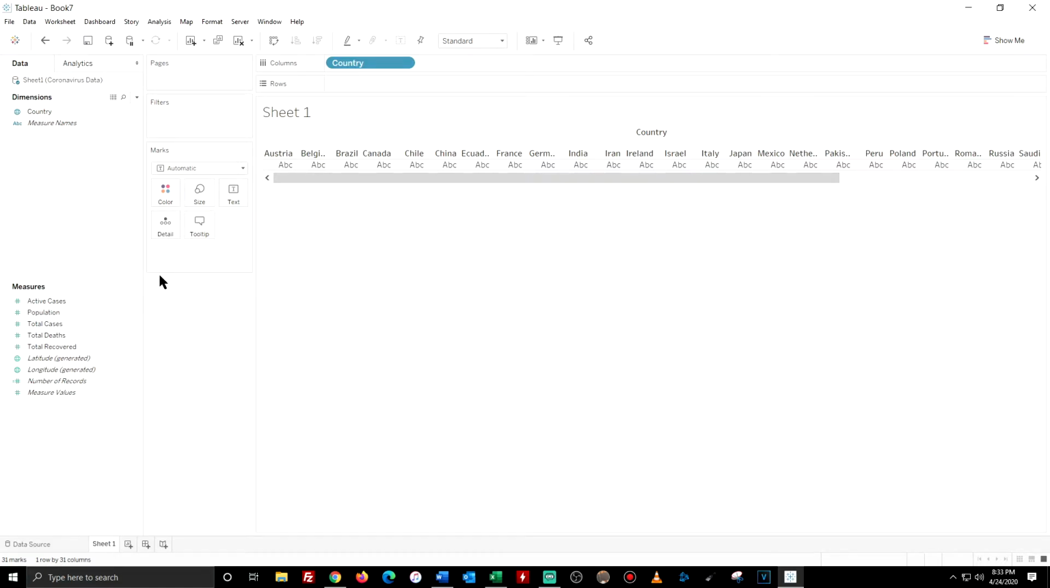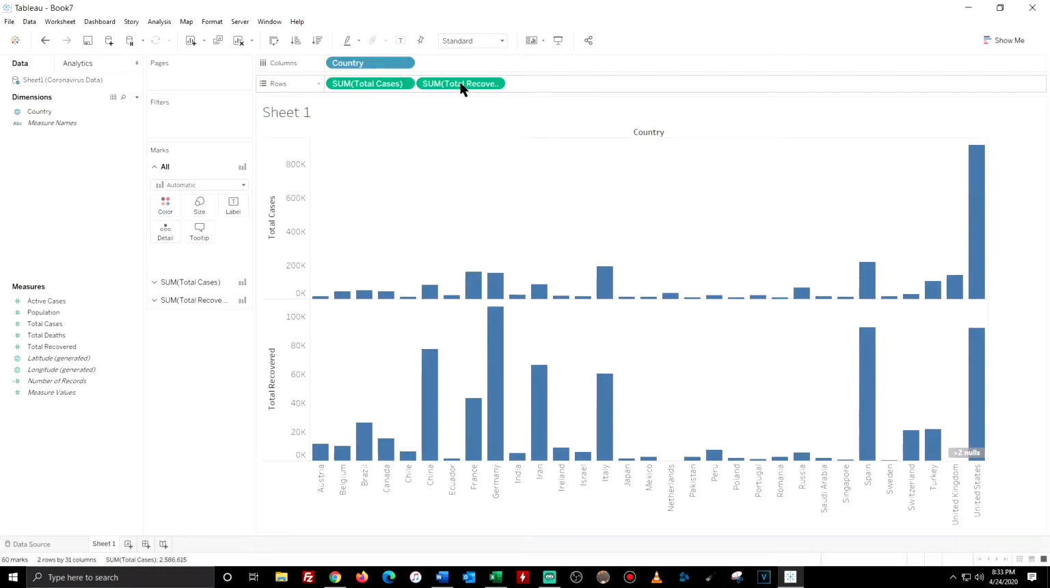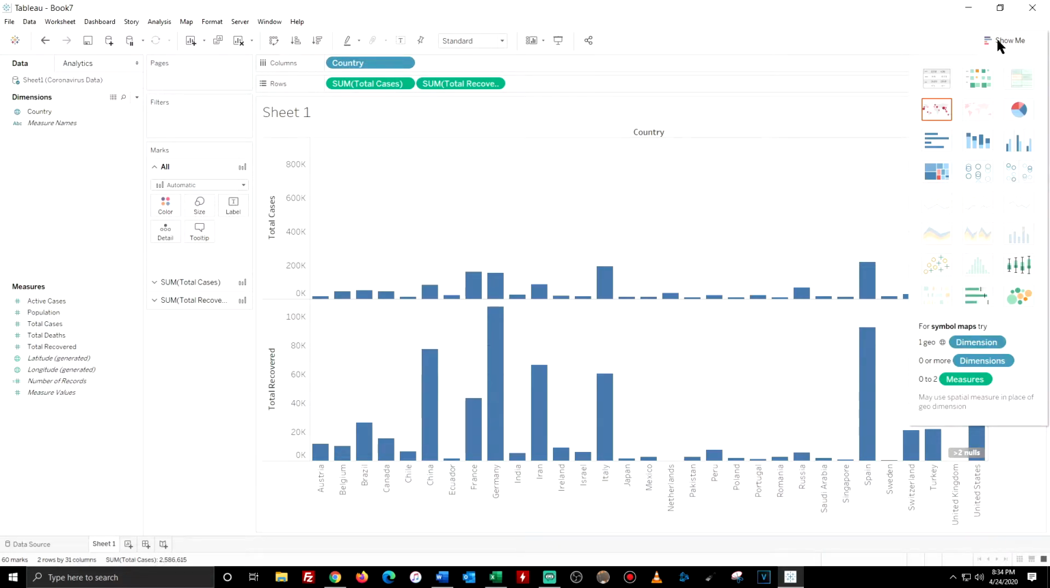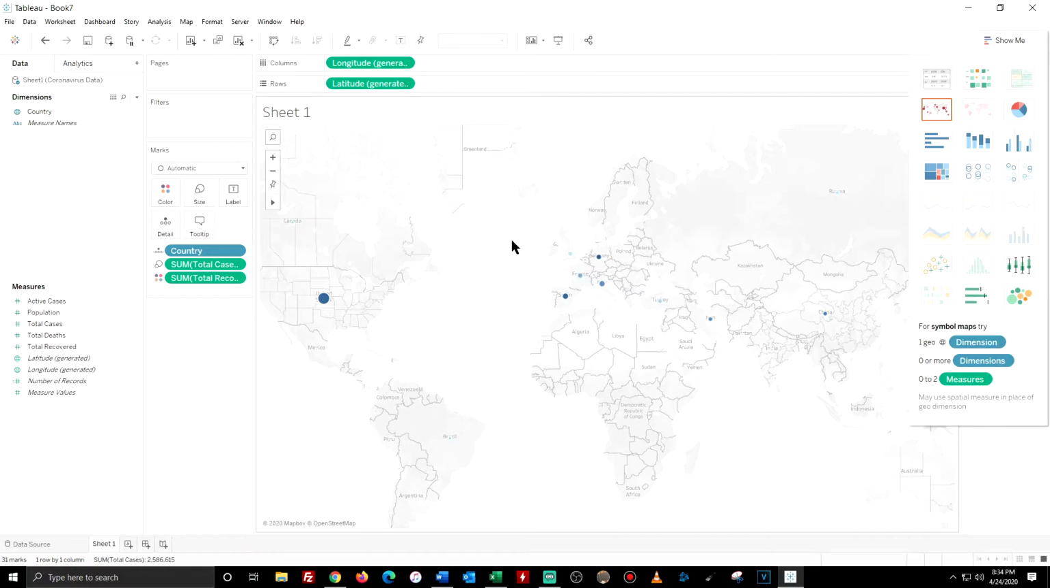And then I would like to show the total number of cases each of those countries have, and also the total number recovered. Because on the news, they don't really explain how many recovered from all the total cases we've had, in other countries or in the US. So now that I put the rows as total cases and total recovered, and in my columns I have country, I'll go to Show Me. I'll select the map.